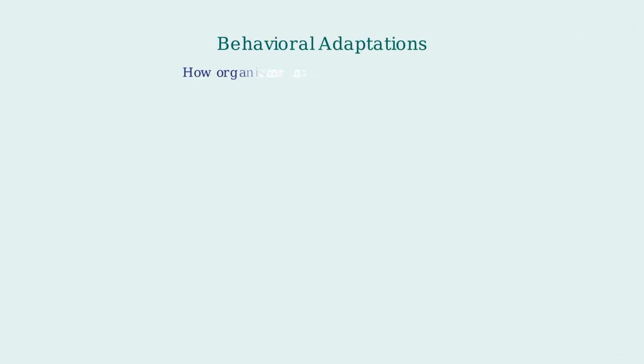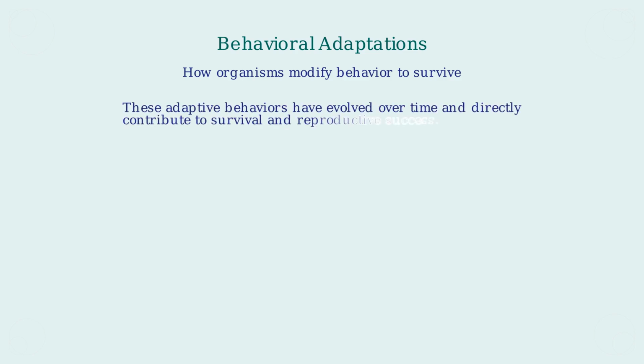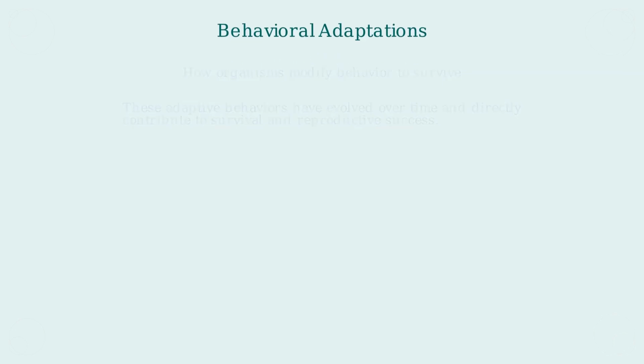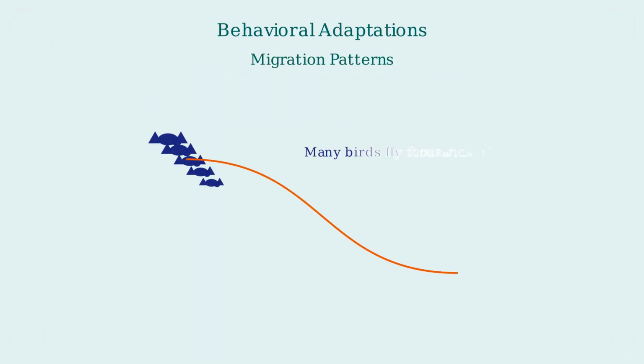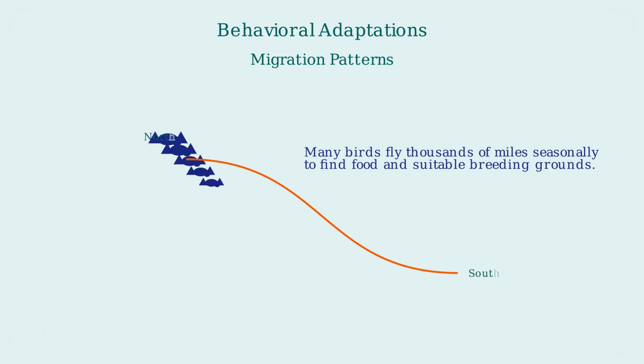Behavioral adaptations are changes in how animals act to help them survive in their environment. These adaptive behaviors have evolved over time and directly contribute to survival and reproductive success. Migration is when animals travel long distances seasonally. Many birds fly thousands of miles to find food and suitable breeding grounds.